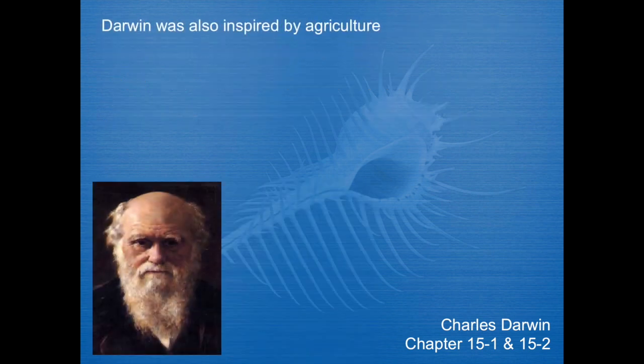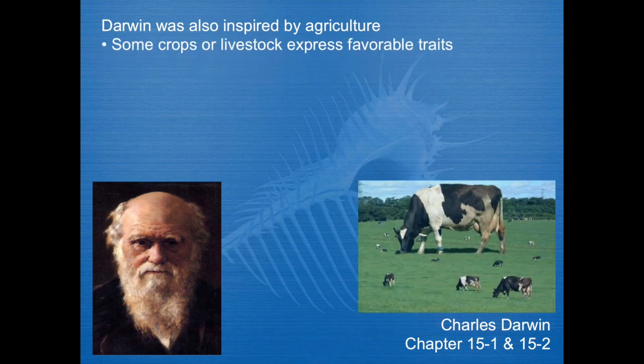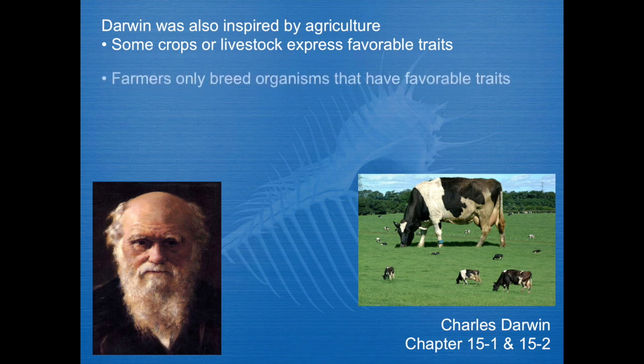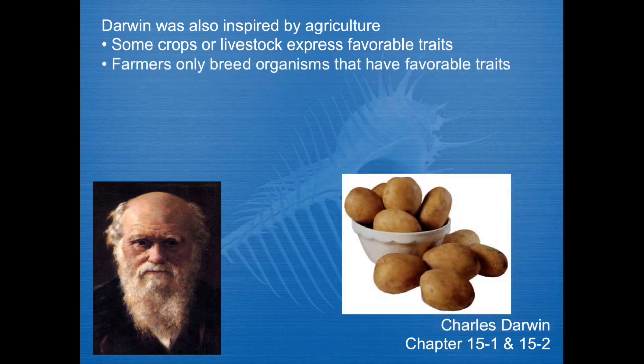So Darwin was also inspired by agriculture. At the time, many people were moderate farmers in their own right. Since the beginning of human time, we've realized that some crops and some livestock have favorable traits. Some cows produce more milk. Some ears of corn produce more corn. Some potatoes are bigger. And what farmers have been doing since the beginning of time was only breeding the organisms that had the traits they wanted.